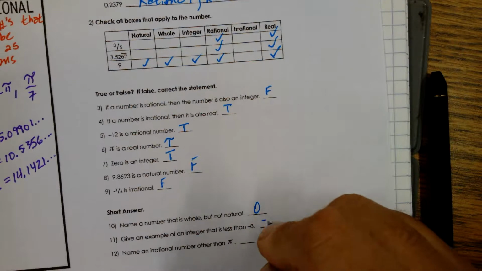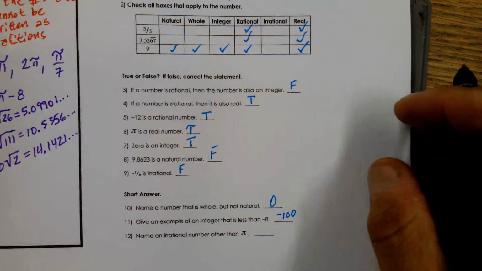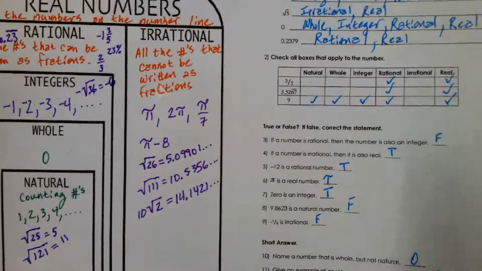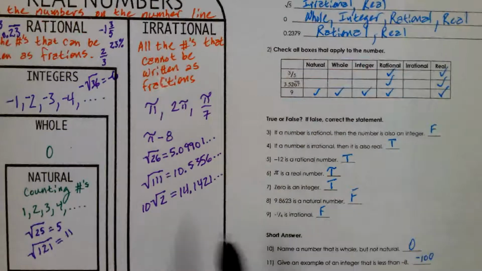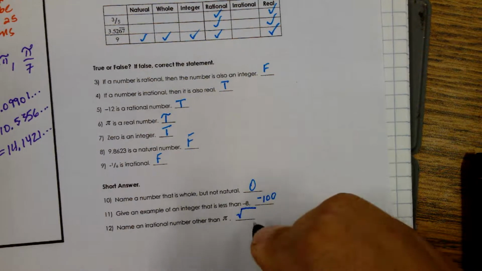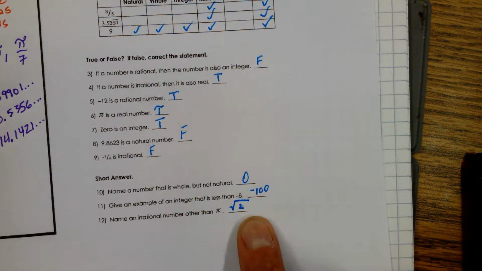So name your favorite negative that's smaller than negative 8. Name an irrational number other than pi. There's a bunch of them, right? There's some right here. Other than pi. The square root of what? 2. There you go. That's irrational. Square root of 27. The square root of 37. The square root of 101. There's an infinite number of non-pi irrational numbers.